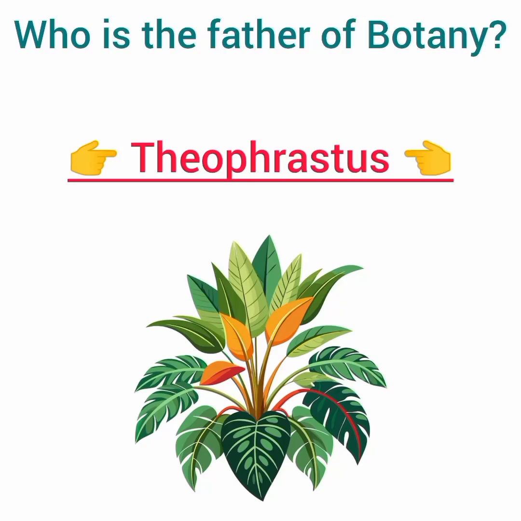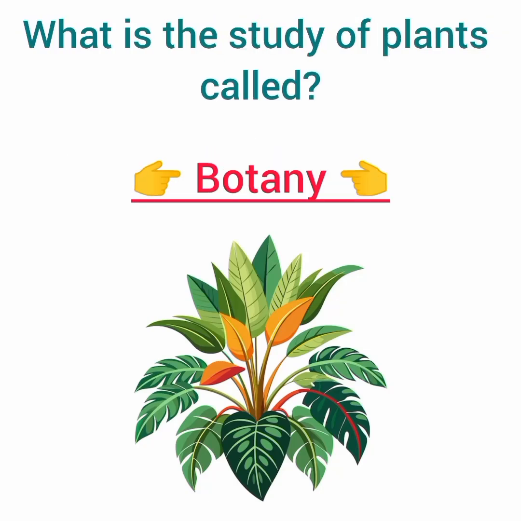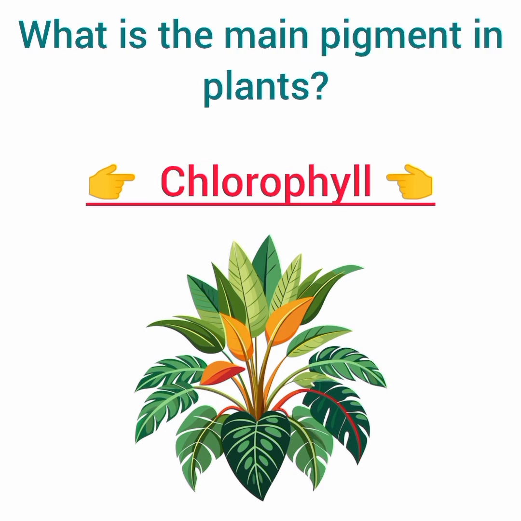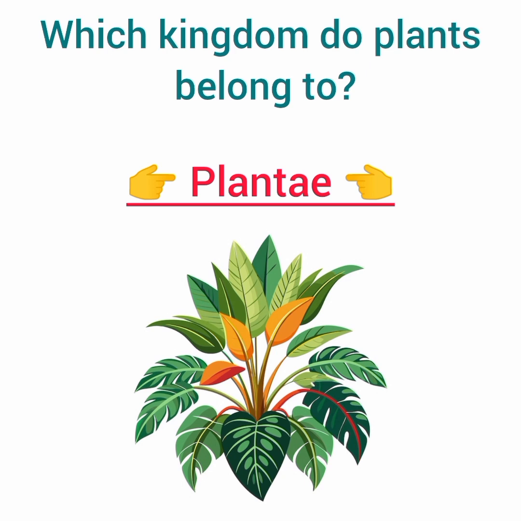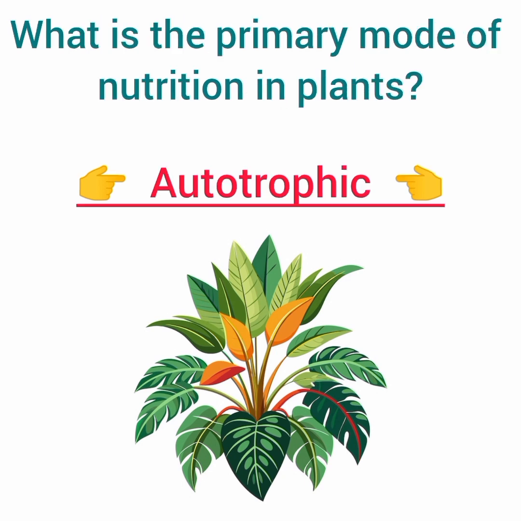Who is the father of botany? Answer: Theophrastus. What is the study of plants called? Answer: botany. What is the main pigment in plants? Answer: chlorophyll. Which kingdom do plants belong to? Answer: Plantae.